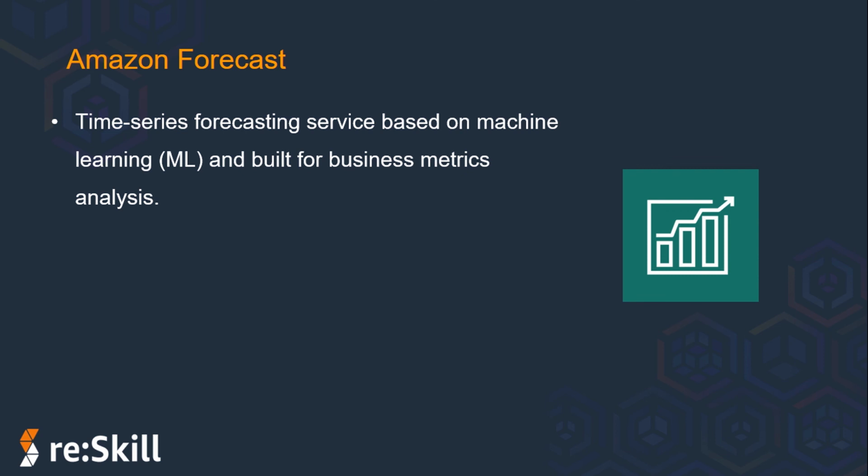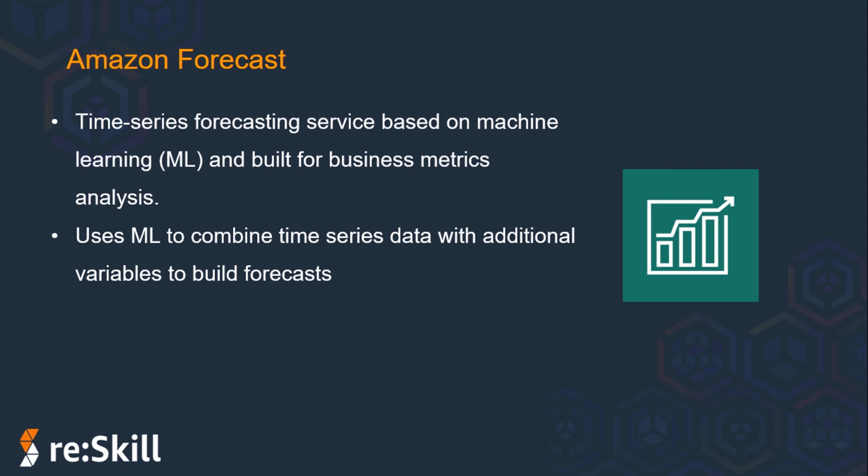First of all, based on the same technology that is used at Amazon.com, Amazon Forecast uses machine learning to combine time series data with additional variables to build the forecasts. For example, the demand for a particular color of t-shirt may change with the seasons and store location. This complex relationship is hard to determine on its own, but machine learning is ideally suited to recognize it.